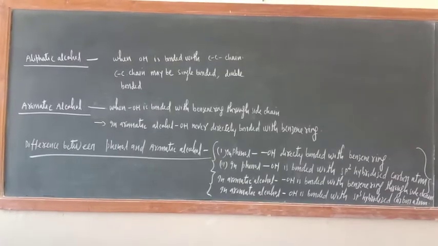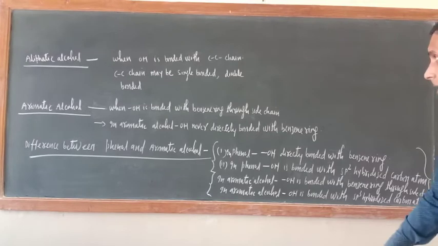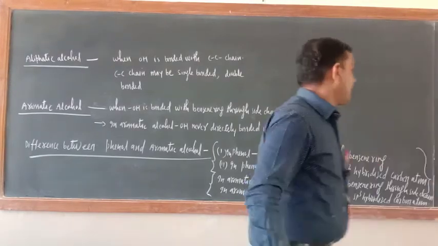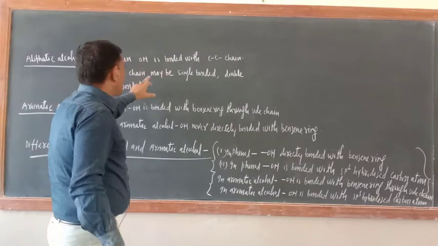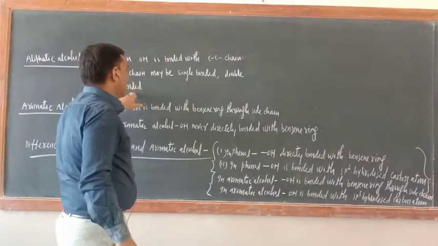So just see, what are aliphatic alcohols? When OH is bonded with a carbon-carbon chain, which may be single bonded or double bonded.